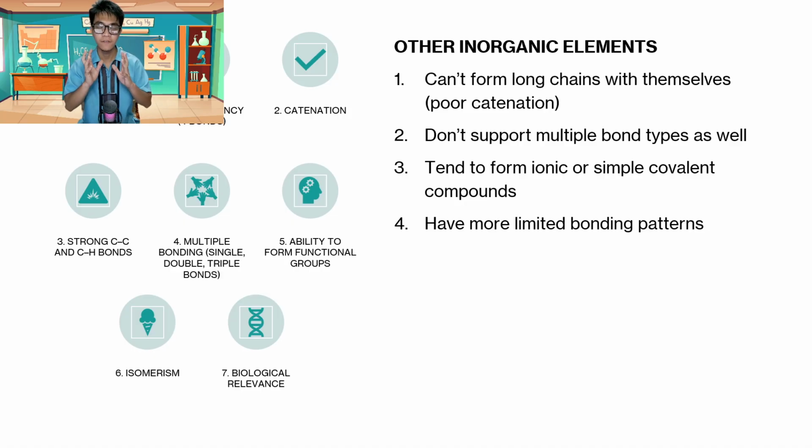Always remember, the goal of elements is to be happy. And how can they be happy? We have the so-called octet rule. An element will only be at its happiest and most stable form if it has eight valence electrons in its outermost shell.